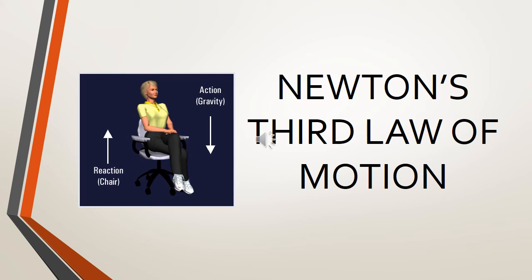Formally stated, Newton's third law is, for every action, there is an equal and opposite reaction. The statement means that in every interaction, there is a pair of forces acting on the two interacting objects. The size of the force on the first object equals the size of the force on the second object. The direction of the force on the first object is opposite to the direction of the force on the second object. Force always comes in pairs. Equal and opposite action-reaction force pairs.